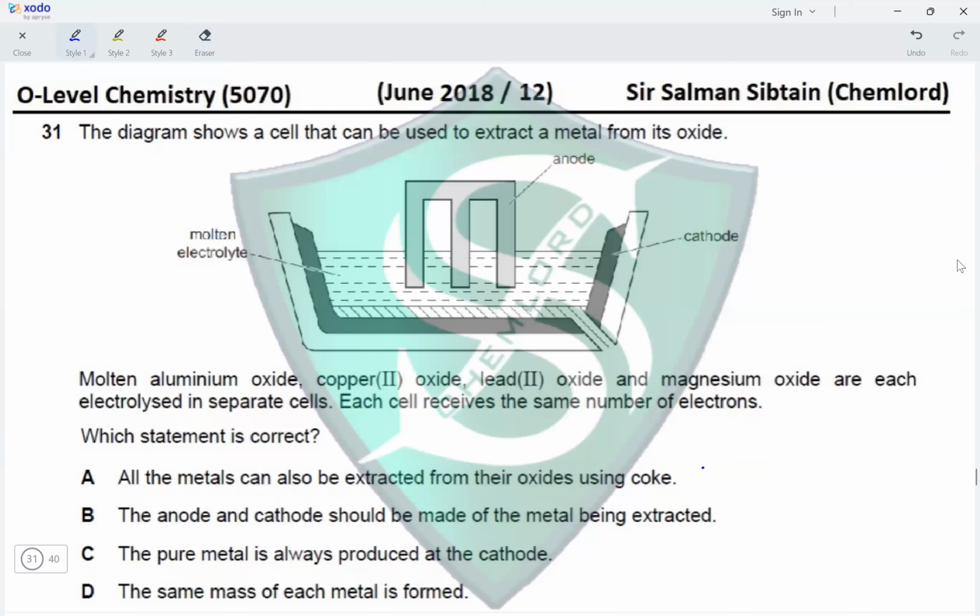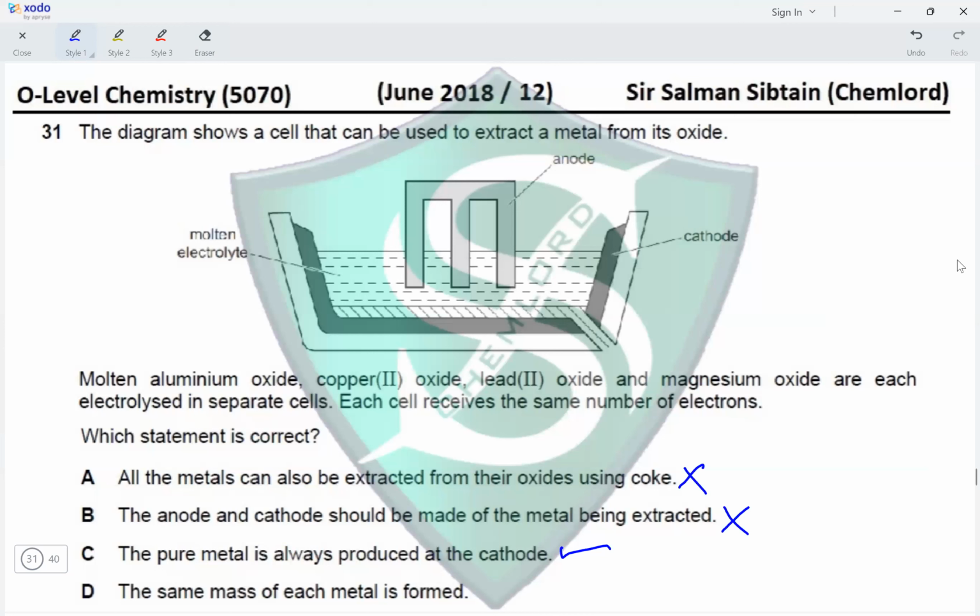Next, the anode and cathode should be made of the metal being extracted. No, they should be made of inert electrodes. The common choice of electrodes is carbon brushes. The pure metal is always produced at the cathode. Yes, that is the liquid found at the bottom of this setup.